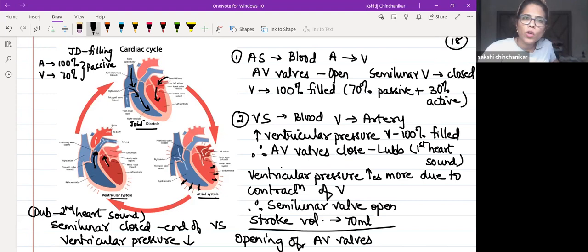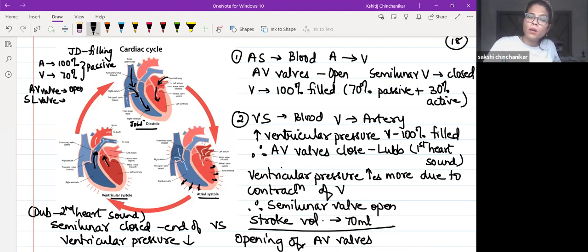So which valve is remaining open for a longer period of time? AV valve. So if I say joint diastole, AV valve, semilunar valve. Tell me, during joint diastole, AV valve is open ki closed? I'm sorry. AV valve is open, right?